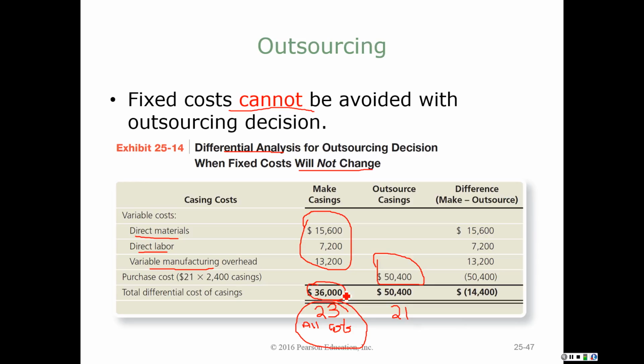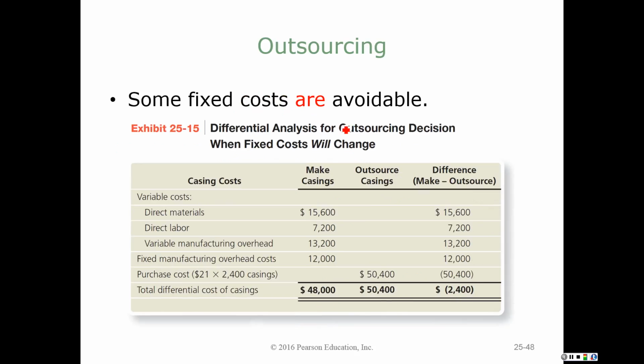Unless it's, once again, qualitative, is it some specialized part that I'm outsourcing to someone else who can do it much better than we can? Is it worth a $14,400 increase in cost to do that? Our second scenario says, what if we can avoid some of those fixed costs?